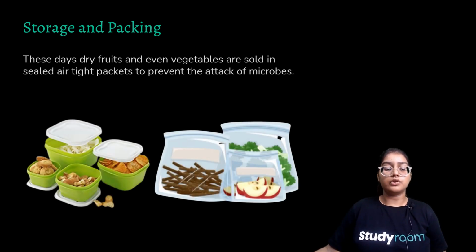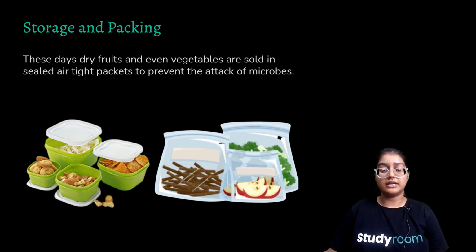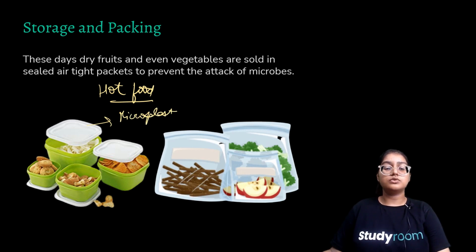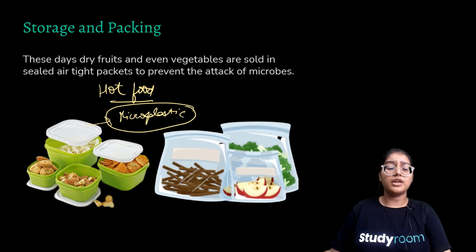Nowadays, we often store our fruits, dry fruits and vegetables in airtight plastic containers. But we should not store hot food in them, because when hot food interacts with the inner lining of the plastic or the packaging, it will release microplastic into our food. And since microplastic gets into our body and causes several harmful human health implications, it's important that we don't store food in plastic packages. But even if you're storing, please make sure the food is very dry, or it's not very hot food.